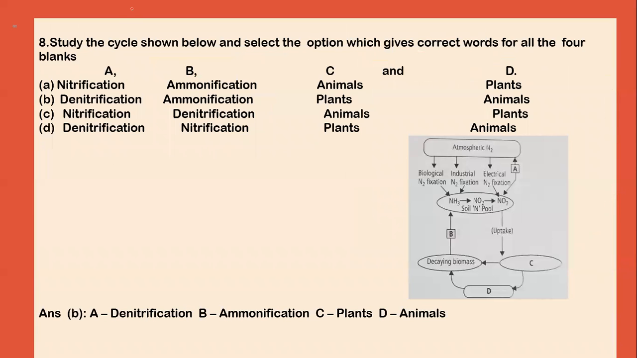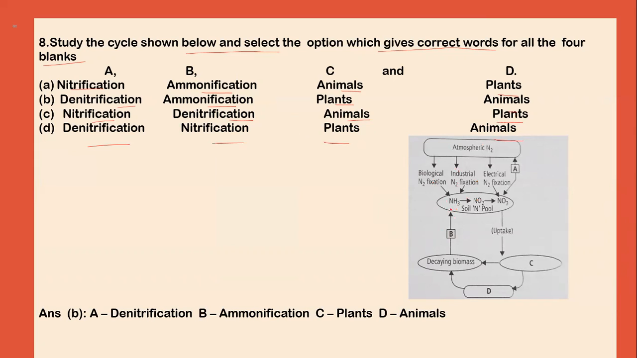Next question: study the cycle shown below and select the option which gives the correct words for all four blanks. Option A: A represents nitrification, B is ammonification, C is animal, and D is plants. Option B: A nitrification, B represents ammonification, C is plants, and D is animals. Option C: A represents nitrification, B represents denitrification, C is animal, and D is plants. Option D: A is nitrification, B is nitrification, C plants, and D is animals.